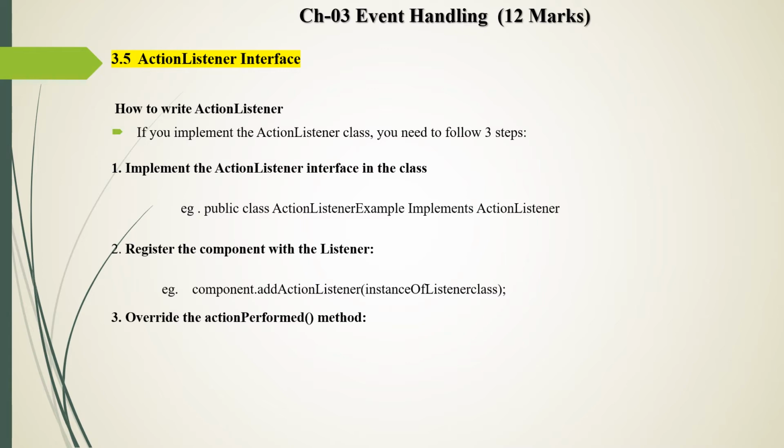As we see, there is only one method in the ActionListener interface, that is the actionPerformed method. So to implement the ActionListener, we override this method, and the general form is public void actionPerformed. In actionPerformed we pass the object of ActionEvent, and then we write the code for what you want to perform after generating the event. So these are the three steps to write the ActionListener.